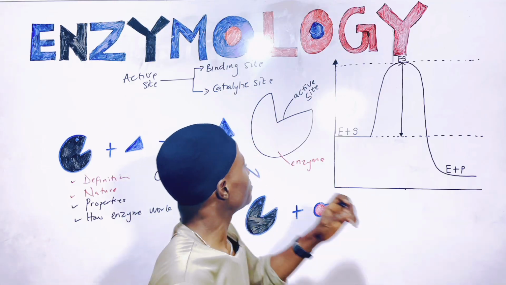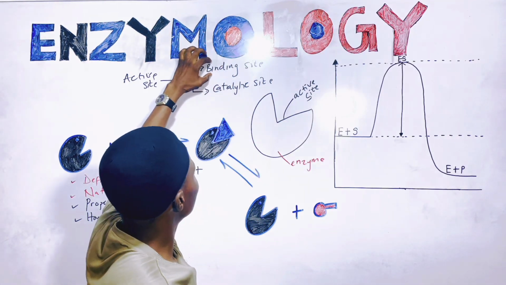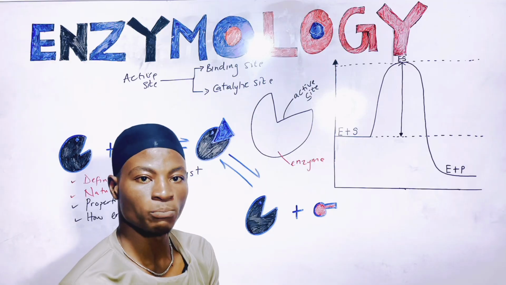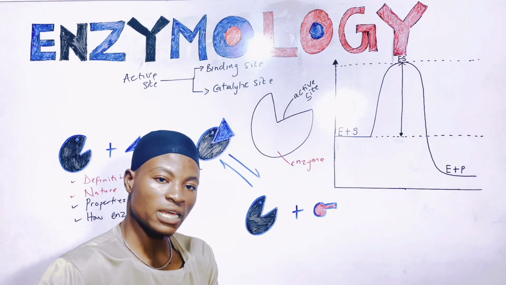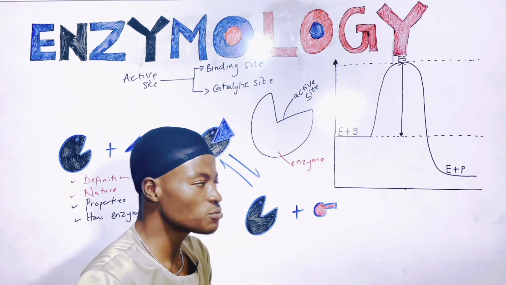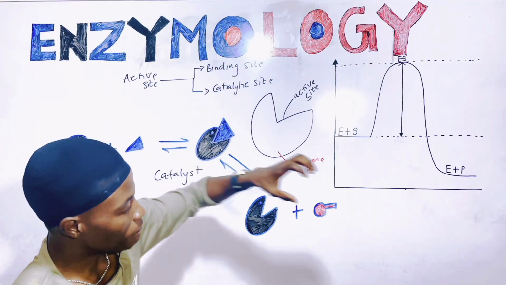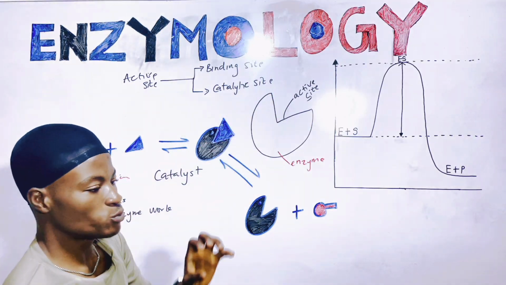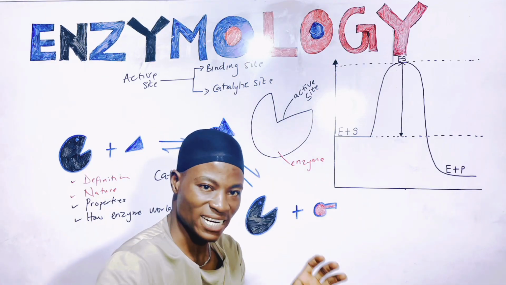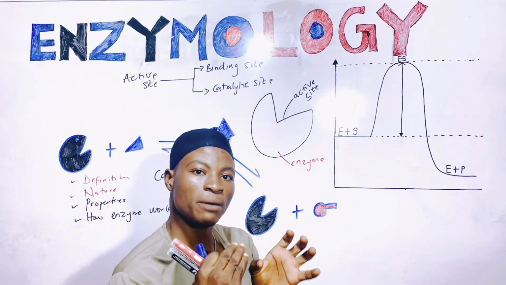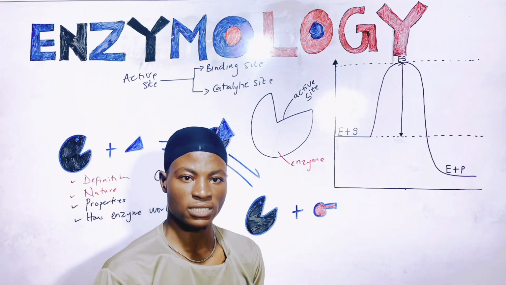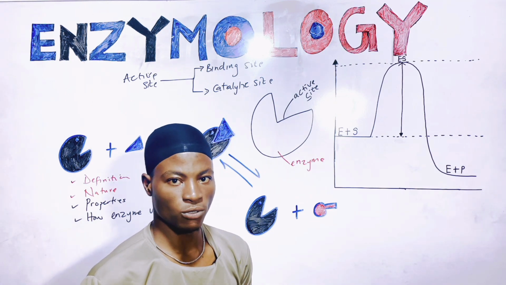Are you with me? Now, this binding site is where the substrate is going to bind. Then what will bring about the catalytic changes in the substrate is the catalytic site. The binding site binds the substrate, while the catalytic site brings about the reaction. It brings about the changes that occur to the substrate for it to be converted to products.